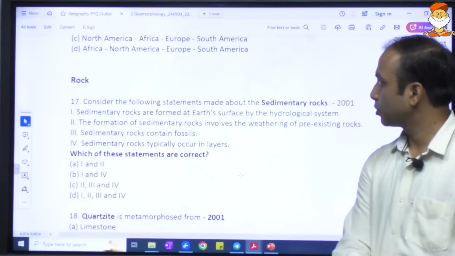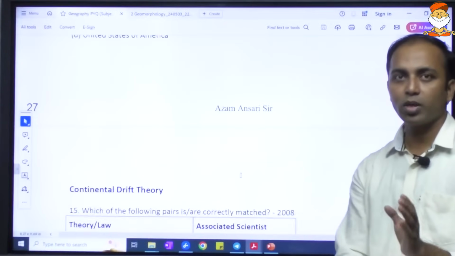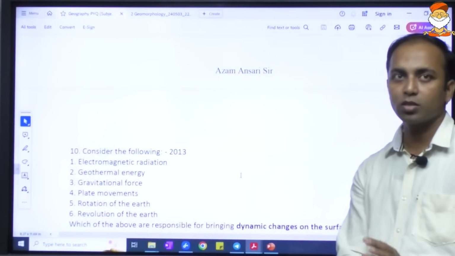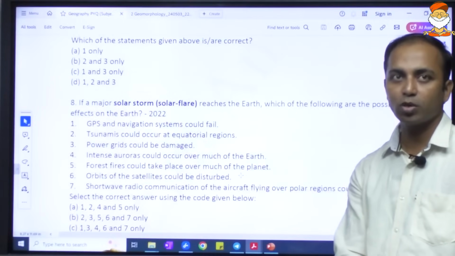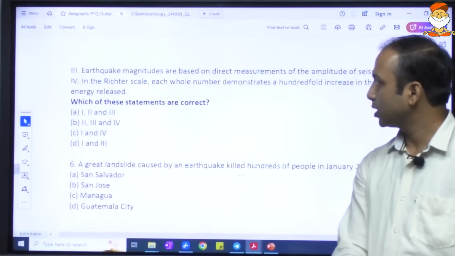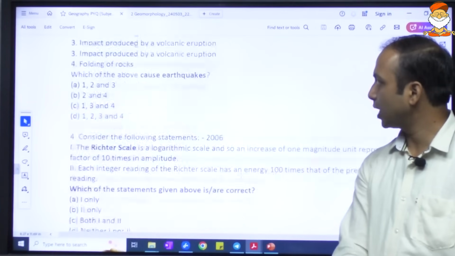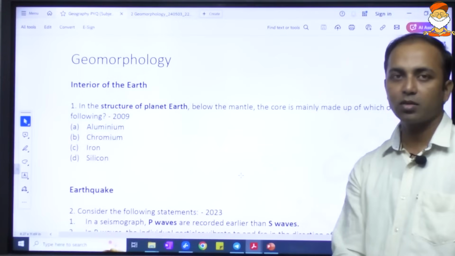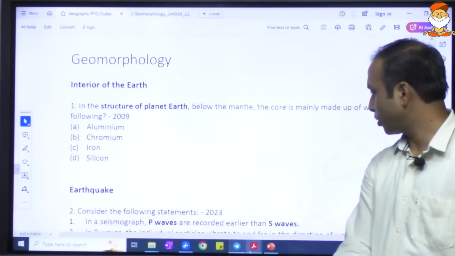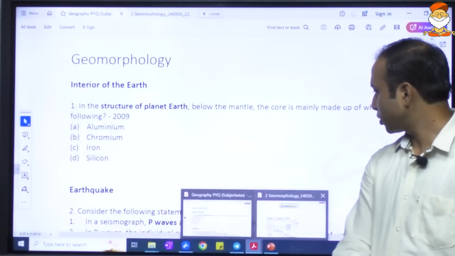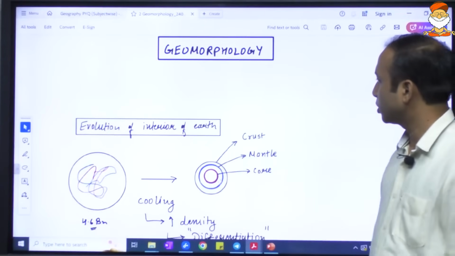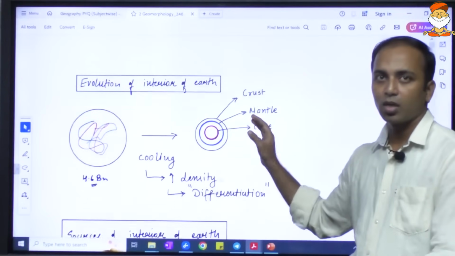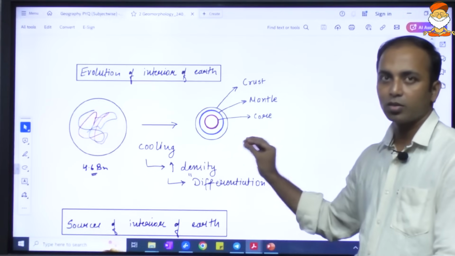So not many questions are there from geomorphology. So we should also be giving relevant focus to this topic. Now this is a very huge topic. It is safe enough that we should be doing the concept based topics first, and then some fact based topics can be taken care of. So here with respect to the evolution of the interior of the earth, we have already seen the evolution of the earth in general in the solar system.